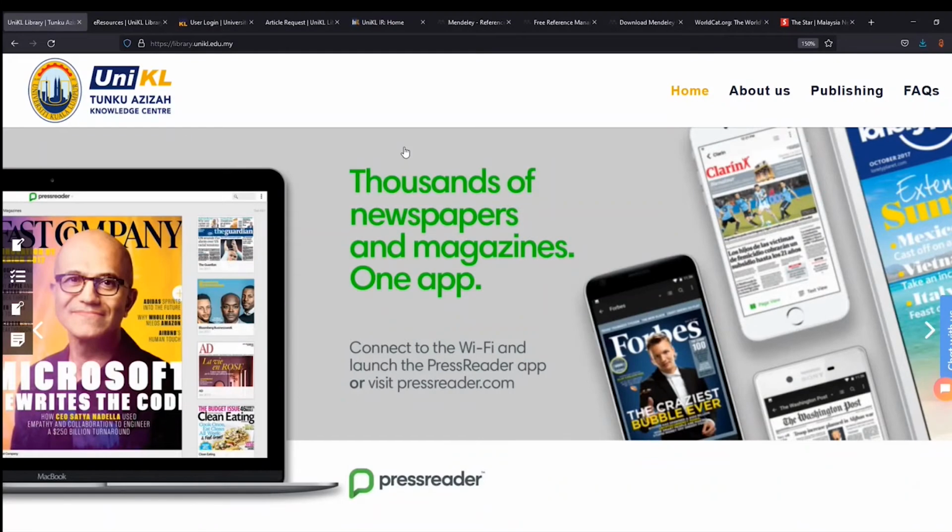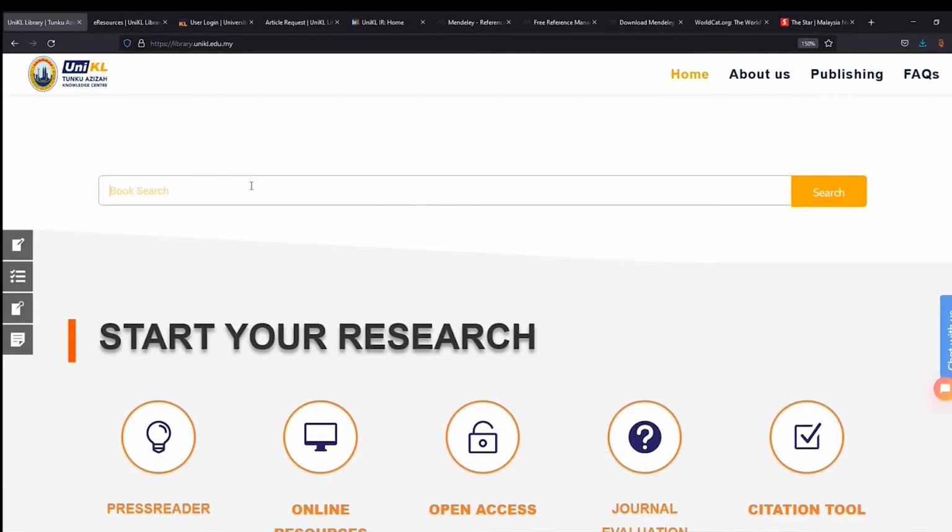So this is a library website. You can access it at library.unikl.edu.my. You can find thousands of newspapers and magazines in one app. This is normally the advertisement that we put up on the banner. Here you can search for a printed book.